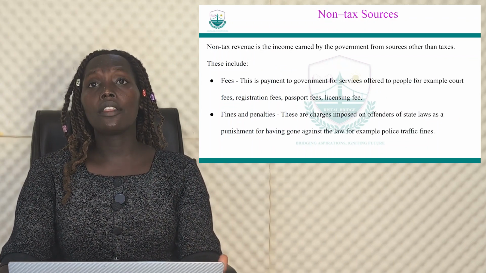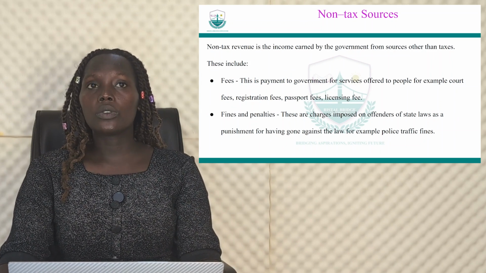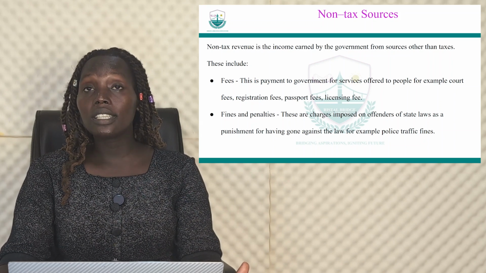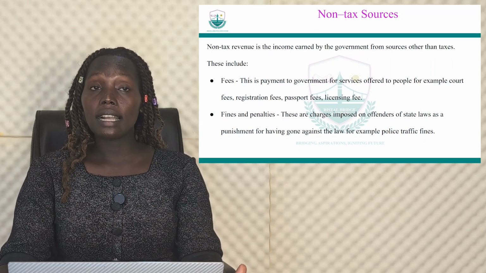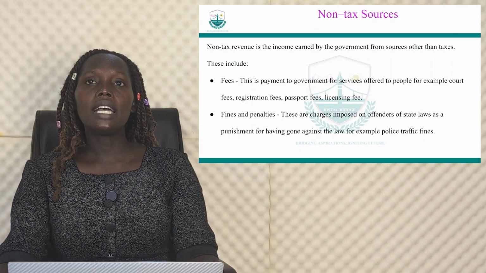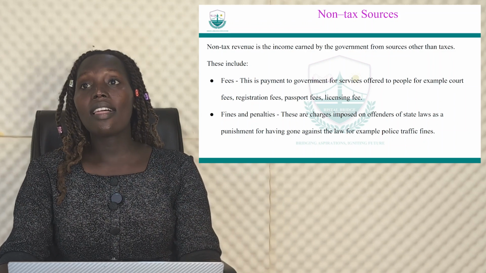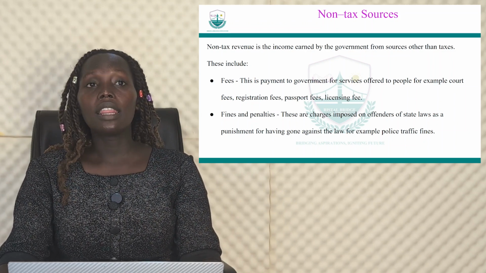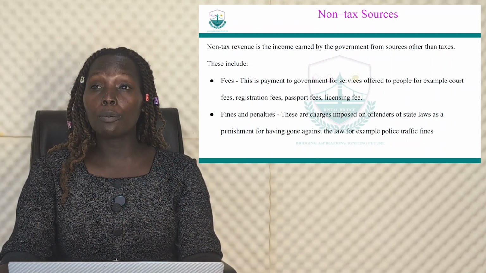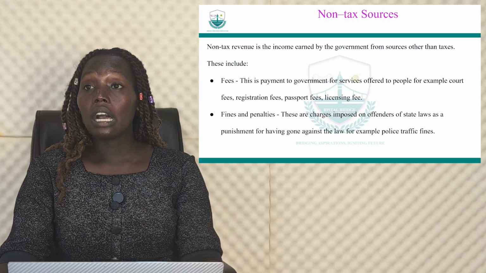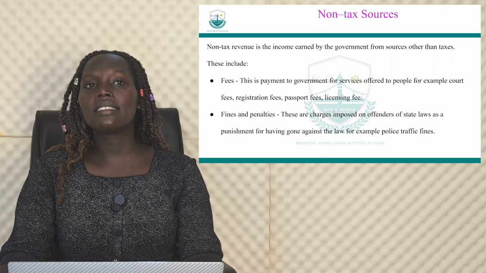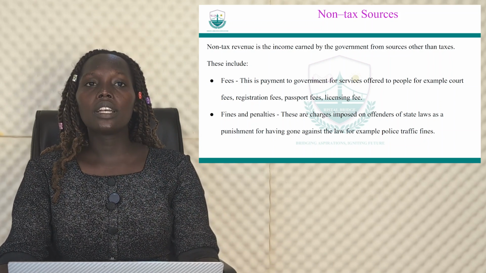So let's look at what those non-tax sources are. We said we have the government revenue they get from the tax sources, and then we also have what we call non-tax sources. These non-tax sources are the income earned by the government from sources other than taxes. For example, the fees. This is the payment to government for services offered to people, for example, the court fee, registration fee, passport fee, and licensing fee. All these fees go to the government.